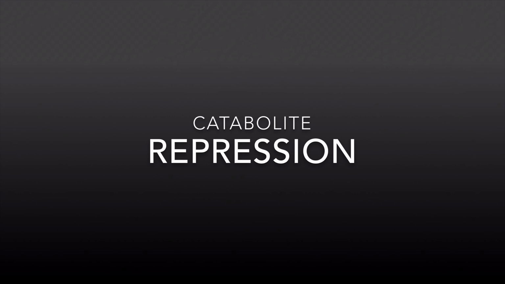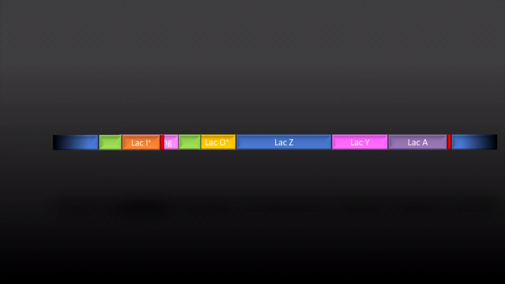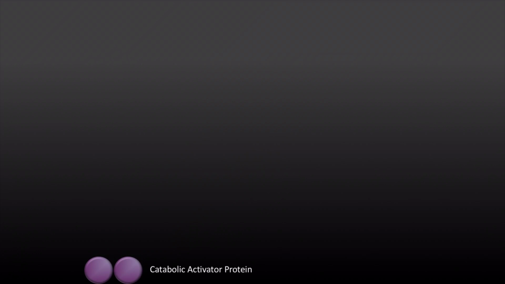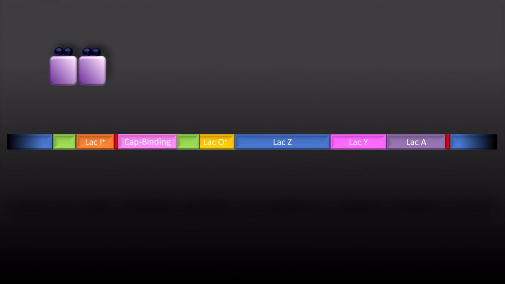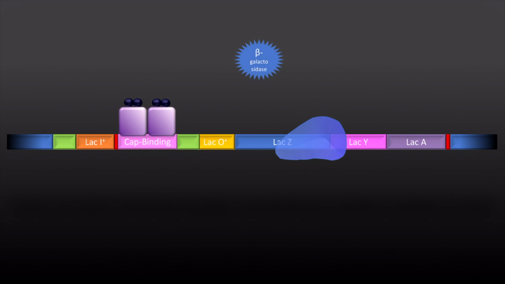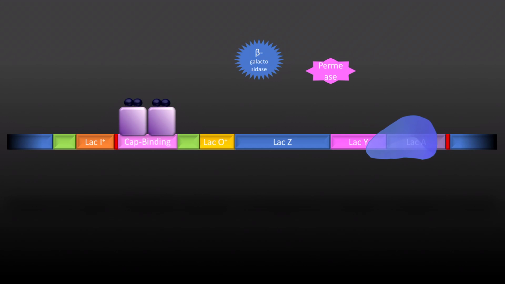Another method of regulation is by CAP proteins. There is one more region present upstream of the promoter of enzyme genes, which is called the CAP binding site. When lactose is present in high amount, the concentration of cyclic AMP in cell increases, which binds to CAP protein and activates them. This activated complex binds to the CAP binding site and recruits RNA polymerase on promoter of Lac enzyme genes, and hence there is increase in the production of enzyme.